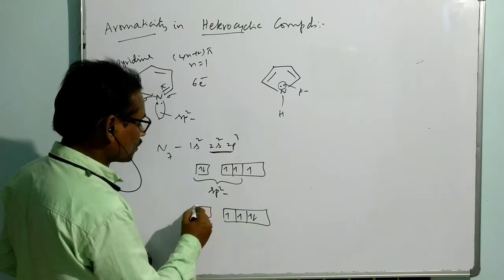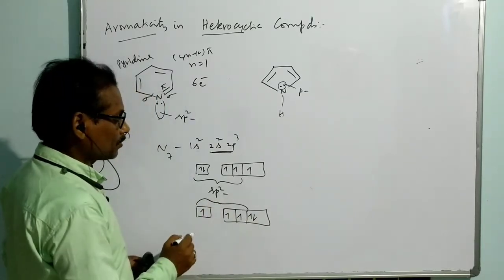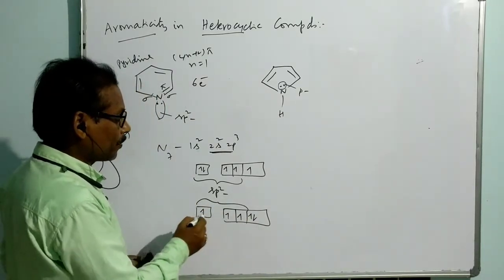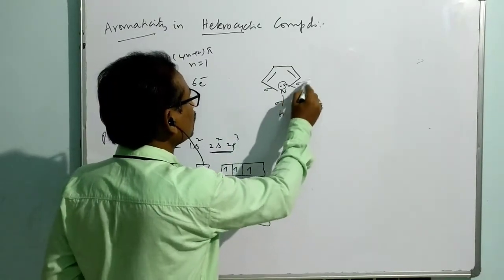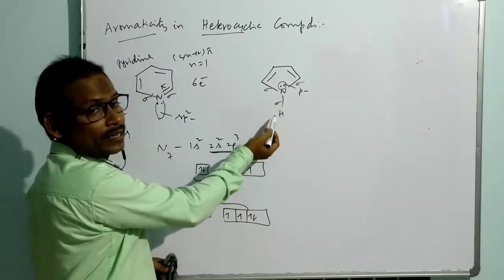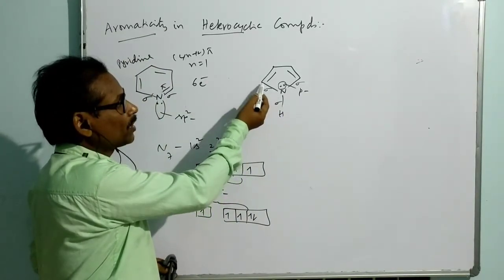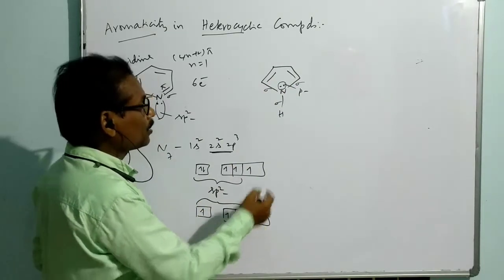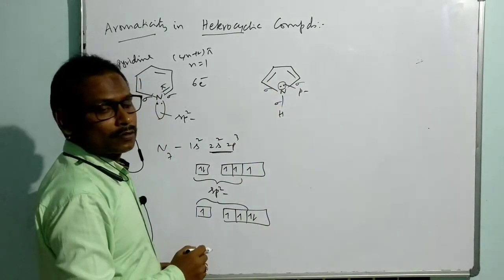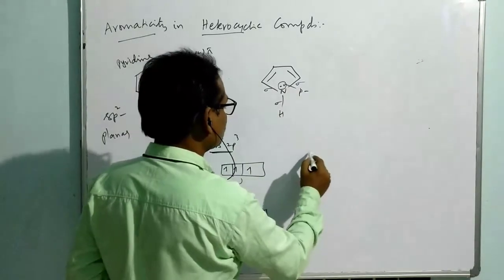That means the hybridization is the same, sp2 hybridization. So there are 3 hybrid orbitals, and all are taking sigma bonds. 1, 2, 3. That is, one hybrid orbital takes a sigma bond with hydrogen, another with carbon, and another with carbon. And there is one p orbital with a lone pair.